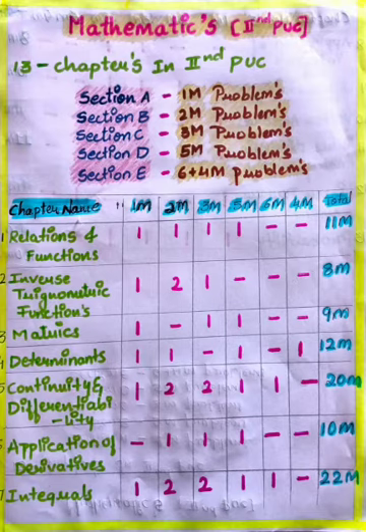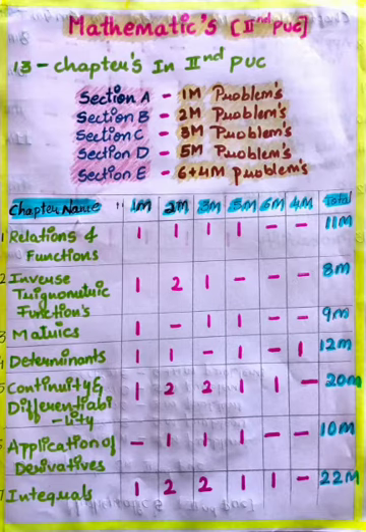And in second PUC there are 13 chapters in mathematics. First chapter is relations and functions. In this chapter the weightage is 11 marks. The second chapter, inverse trigonometric functions, has 8 marks weightage. Matrices has 9 marks weightage. Determinants has 12 marks weightage.